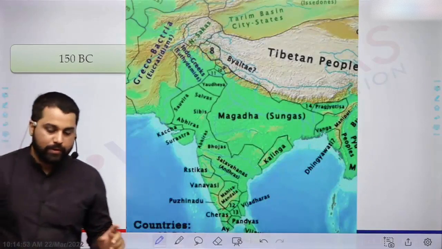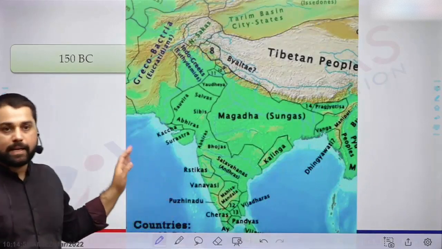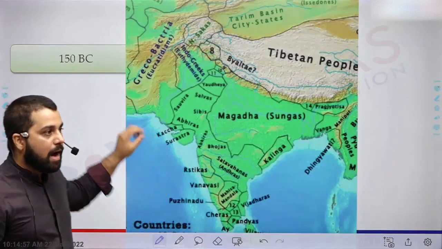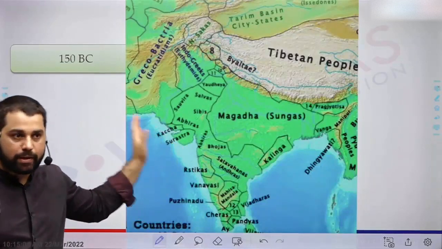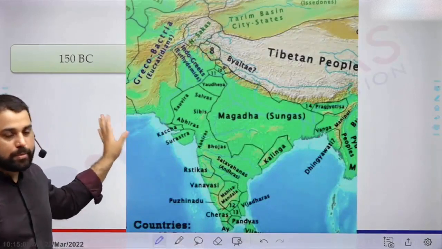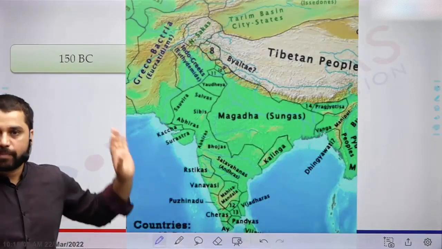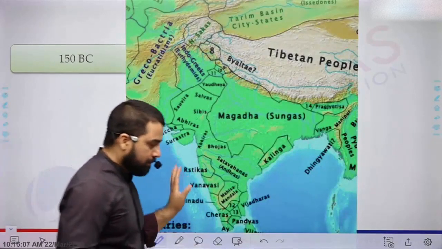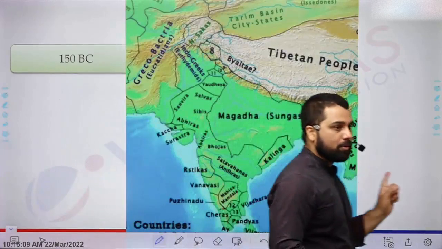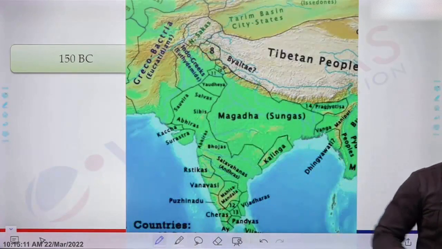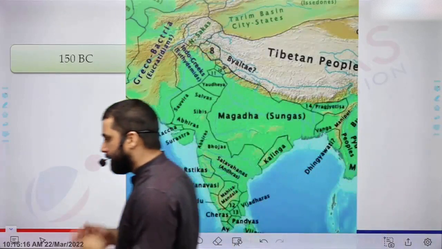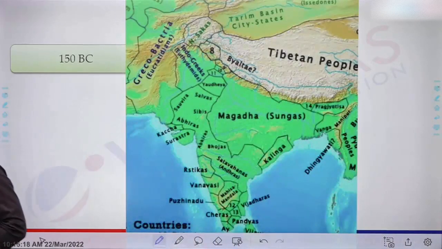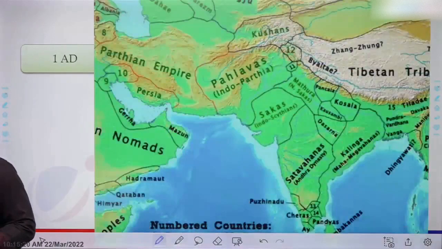I should also tell you that these maps are compiled by an amateur historian, so there will be a margin of error. I have given the source, so you can refer to it as well. The earlier maps are more authentic; these are not as authentic, but they will give you a very good idea of how things developed as time progressed.